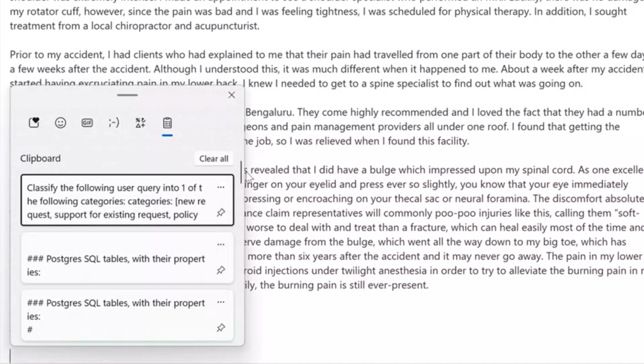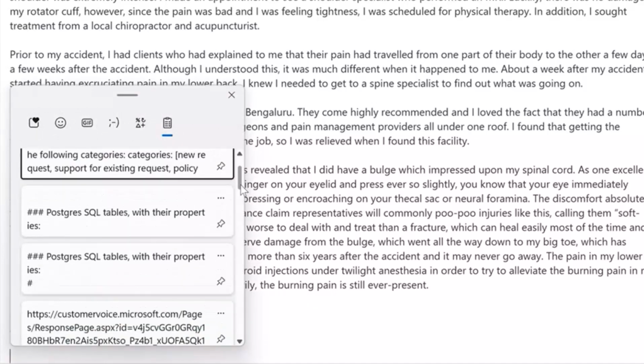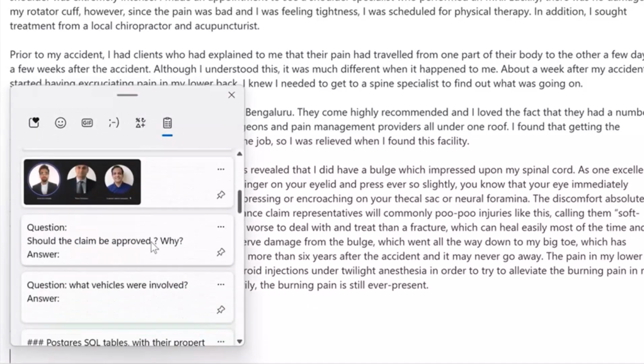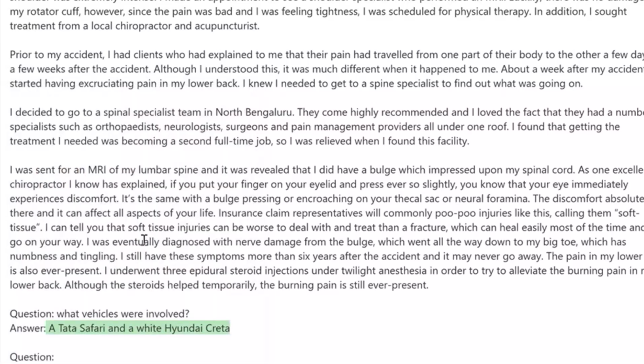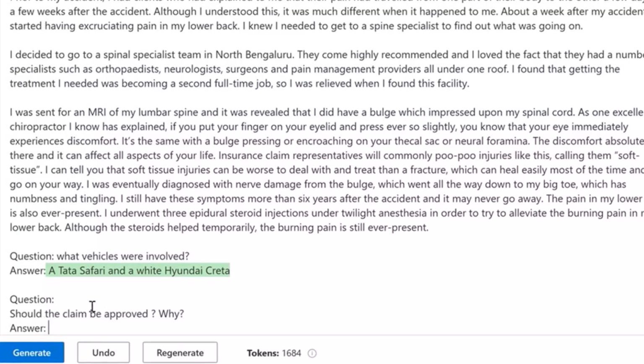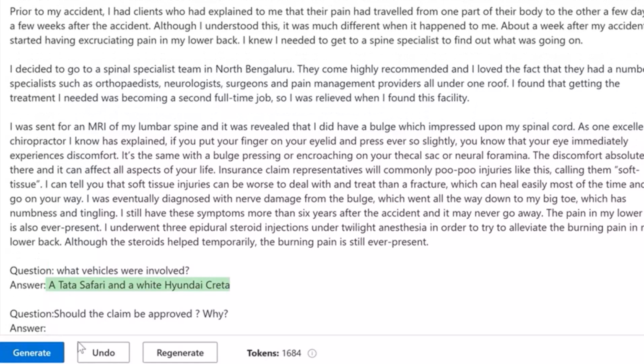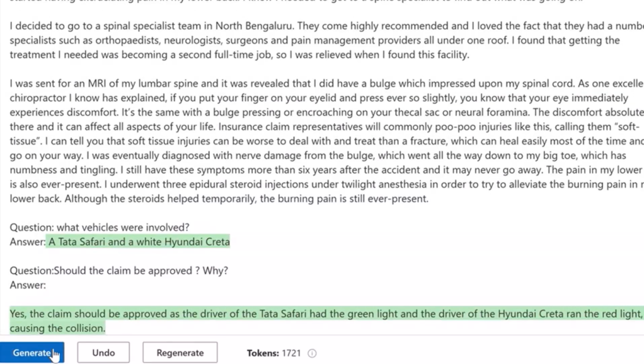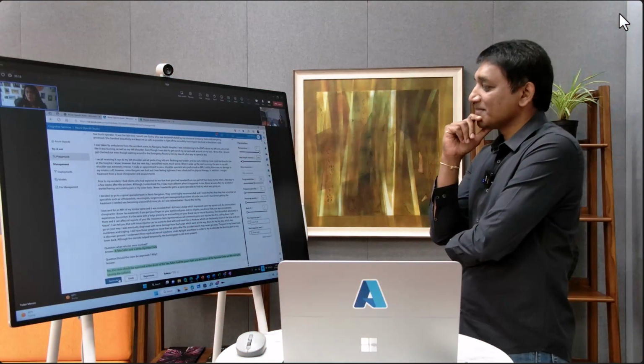Great, awesome. Now let's do more reasoning on top of this. What we want the agents and others to do is decide if this claim needs to be approved or not, and let's see how we can get OpenAI models and GPT to help us with that. Should this claim be approved? And I'm also asking why, because I want to see what kind of details come out of that. So now, again, it's parsing through the data. It's actually saying, yes, the claim should be approved.